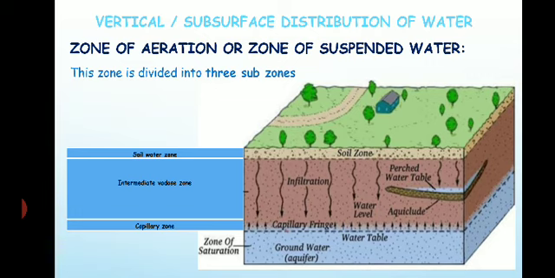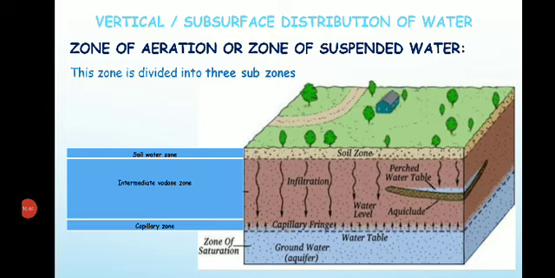And this zone is further divided into three subzones: the soil water zone, which is at the top, the intermediate vadose zone in between, and the capillary zone at the bottom.